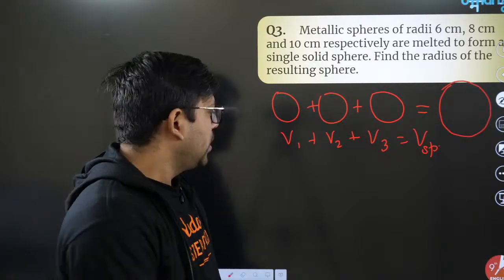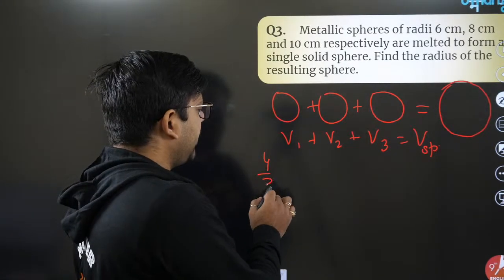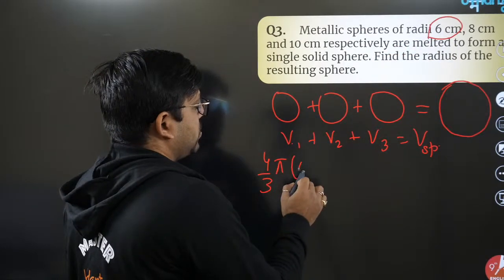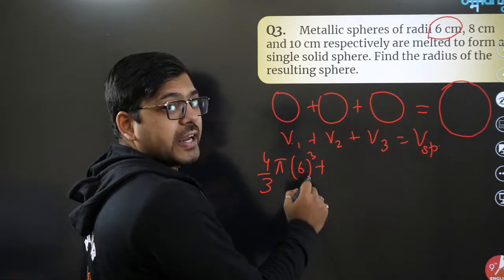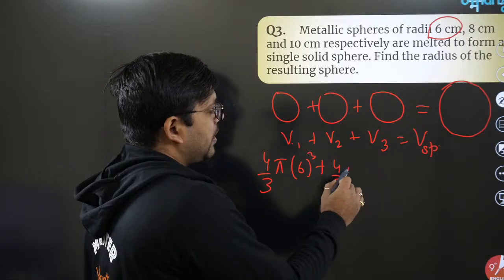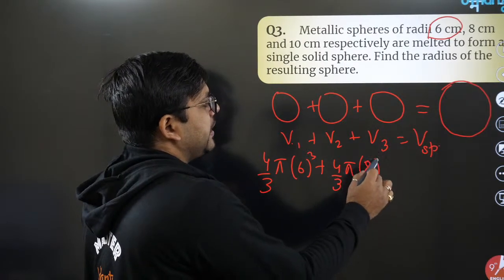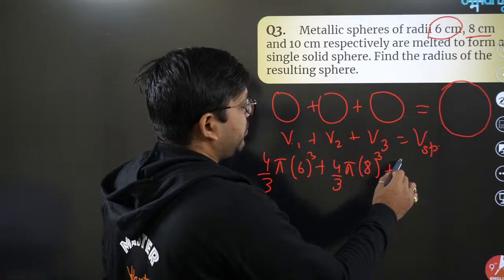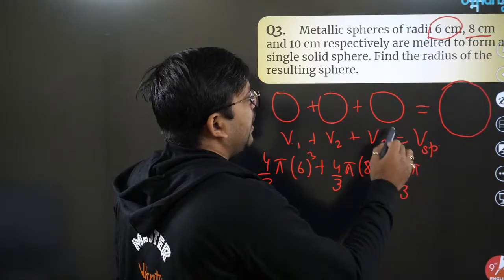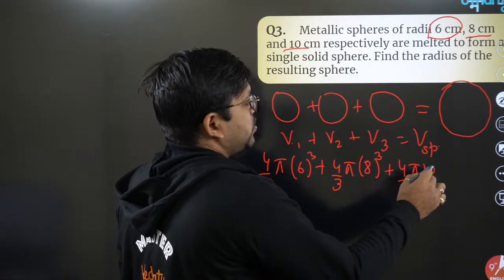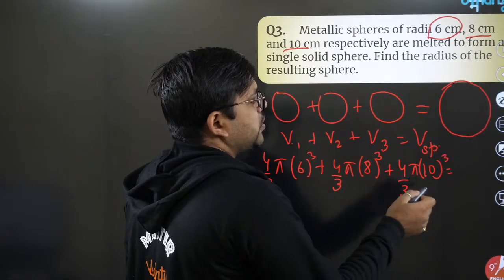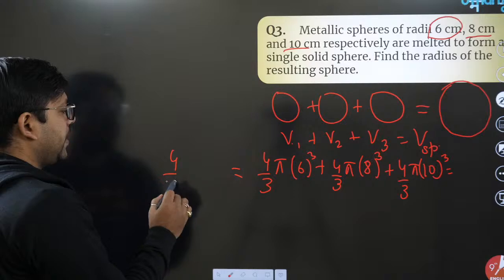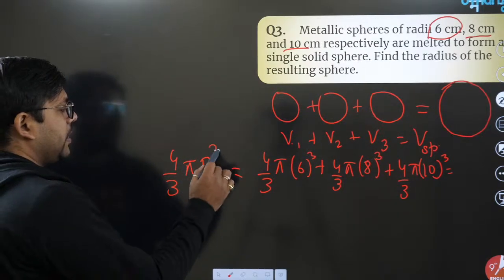Yeah, common sense. Volume of the first sphere is 4 by 3 pi r cube. The radius for the first one is 6, so let's write 6 cube, plus the second one, again 4 by 3 pi r cube, that is 8 cube. And similarly plus 4 by 3 pi r cube, the third one is 10 cube. So that is equal to the volume of the bigger sphere, which you can write as 4 by 3 pi capital R cube.